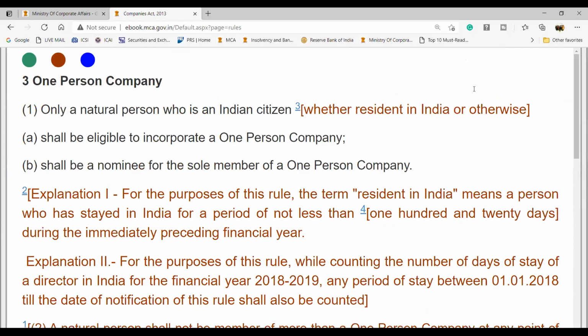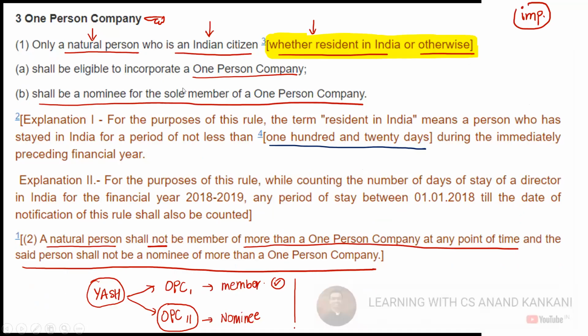So if you remember in the foundation class, we had studied this way that Priyanka Chopra is an Indian citizen. She is a natural person, but she is not a resident in India. Now, because she is not a resident in India, she cannot incorporate an OPC. Yes or no? Remember this example?